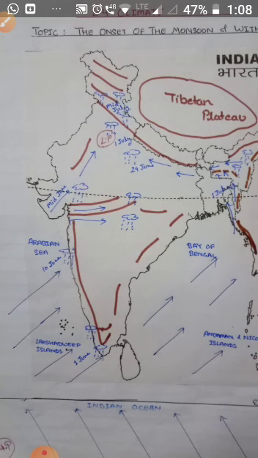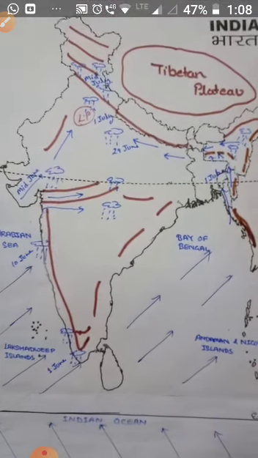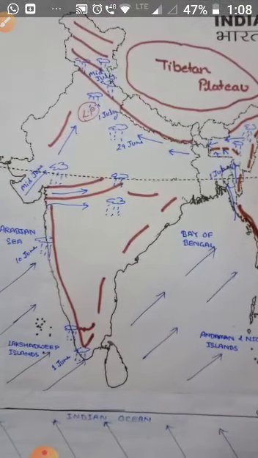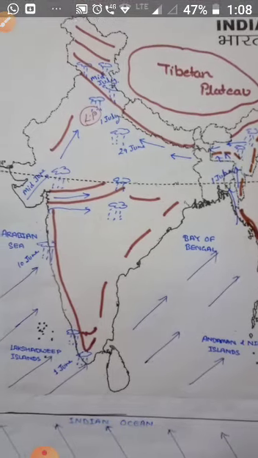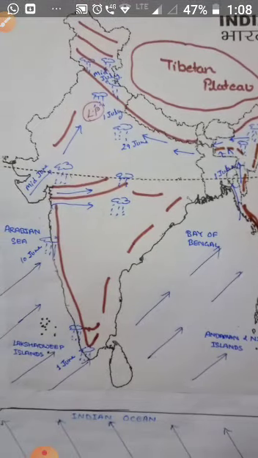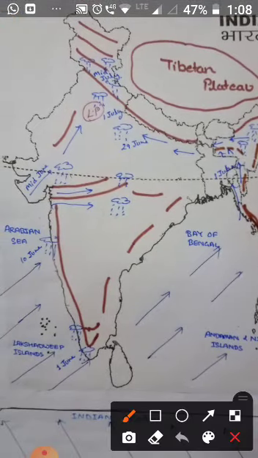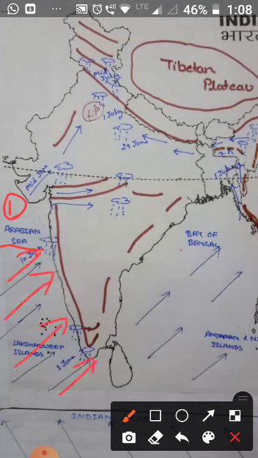Children, the monsoon winds are not steady winds. They are pulsating in nature. The duration of the monsoon is between 100 to 120 days, from early June to mid-September. The southwest monsoon wind is divided into two branches. The branch which crosses over the Arabian Sea is known as the Arabian Sea branch, and the wind which crosses over the Bay of Bengal is known as the Bay of Bengal branch.